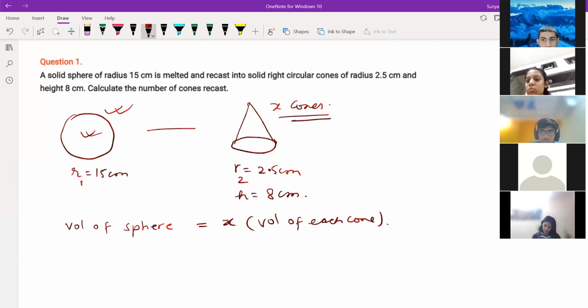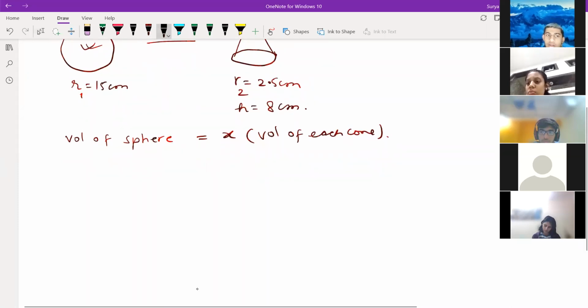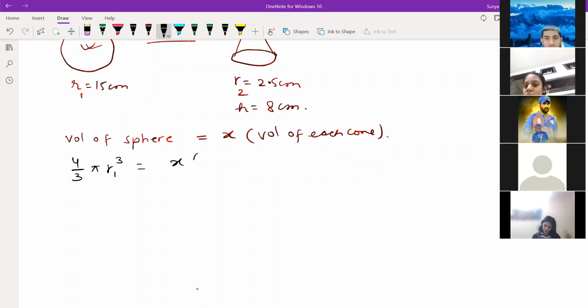Volume of the sphere is 4 by 3 pi r cubed. x into the volume of each cone is 1 by 3 pi r square h.